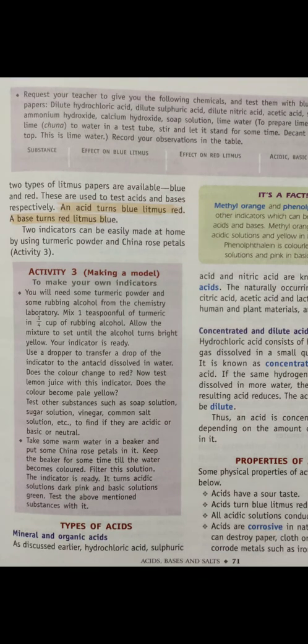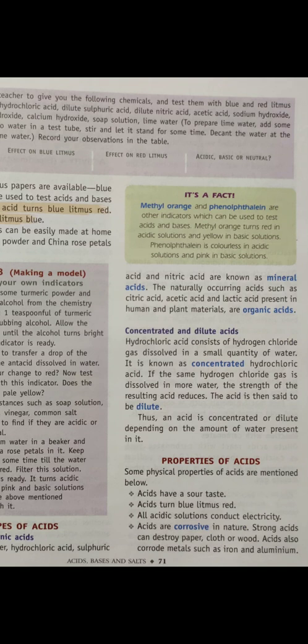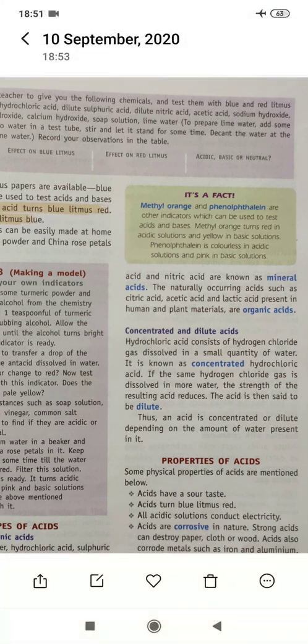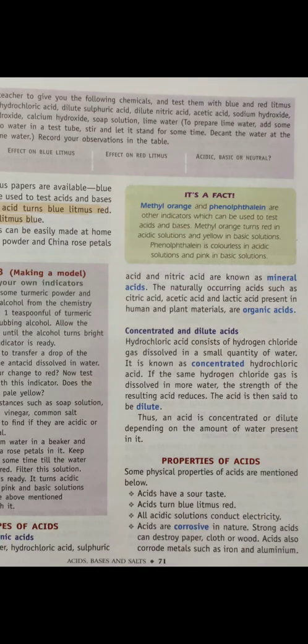Now there is a fact given here. Methyl orange and phenolphthalein are other indicators which can be used to test acids and bases. Methyl orange turns red in acidic solutions and yellow in basic solutions. Phenolphthalein is colorless in acidic solutions and pink in basic solutions.